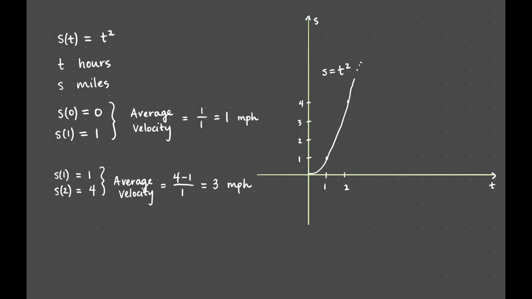Let's try to do so at a specific time, say t equals 25, that is, after 25 hours. Now, hopefully you don't ever have to drive continuously for 25 hours, but as we've decided, our example is a little bit unrealistic in terms of the actual numbers involved, so we'll just continue working with this in mind. So, we'd like to know what the speedometer would read after 25 hours, if our position function were described by s of t equals t squared.